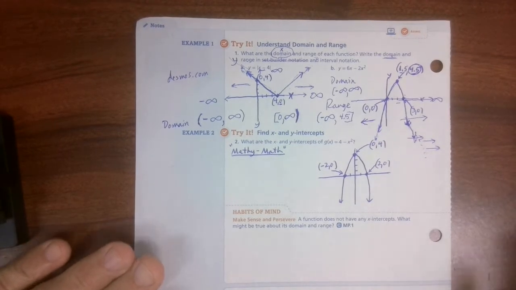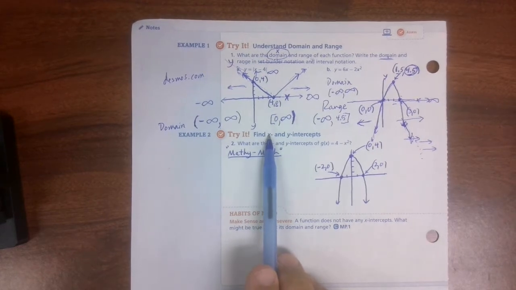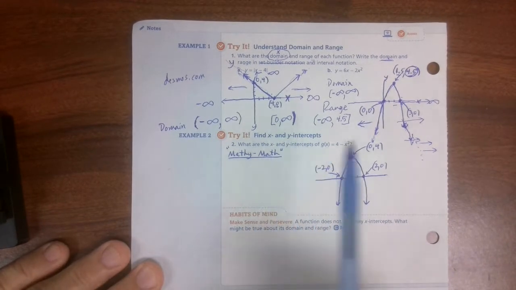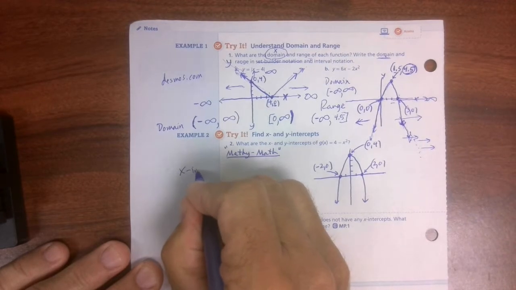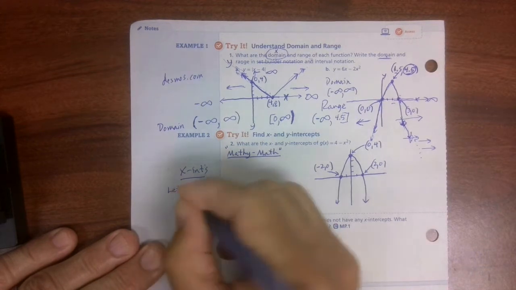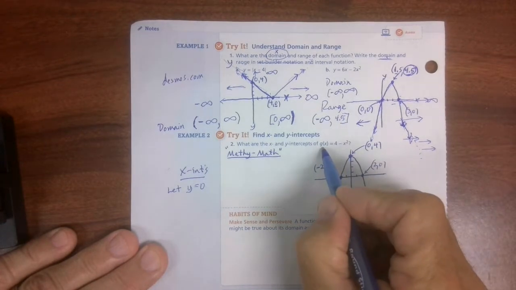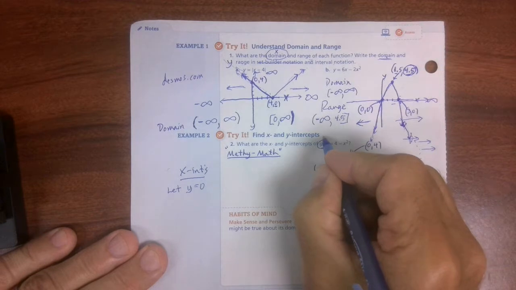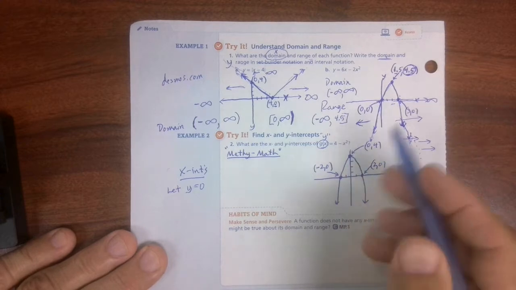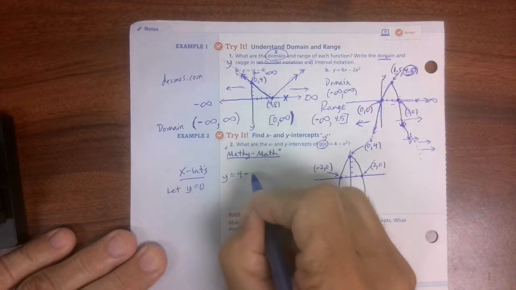Okay, let's move on to this. Notice the instructions are different. Find the x and the y intercepts. Now, if we were going to be mathy math, and we wanted to find the x-intercepts, remember I told you in the pre-lesson, you have to let y equal 0. In other words, g of x is just a fancy way of saying y. So this is y equals 4 minus x squared. So we're going to take that, y equals 4 minus x squared.